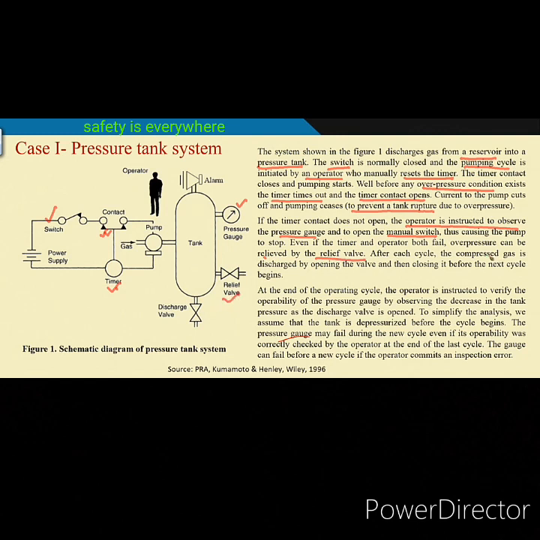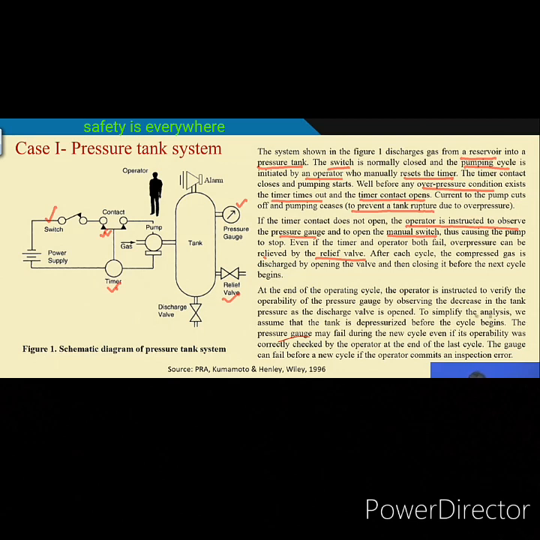After each cycle, the over compressed gas is discharged by opening the valve and then closing it before the next cycle begins. Okay. So, once it is completely filled up as per the design pressure, then what will happen? The discharge valve will open and all gases will be discharged, then again a new cycle will start. At the end of the operating cycle, the operator is instructed to verify the operability of the pressure gauge, observing the decrease in the tank pressure as the discharge valve is opened.